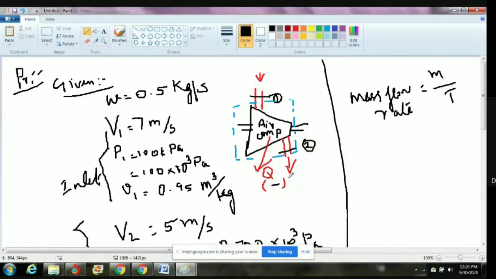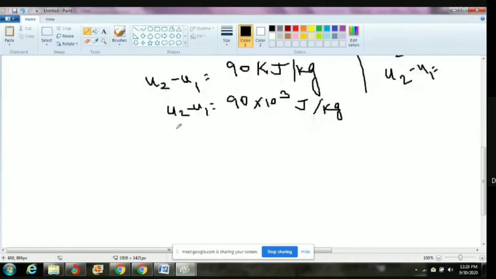Why would you want to lose that? Suppose you are giving some heat to the engine, heat flowing into the engine. That is an advantage, because with more heat we can produce more work. So that becomes positive. In this case, heat is coming out from the compressor, so it is negative, a loss. So Q is negative.